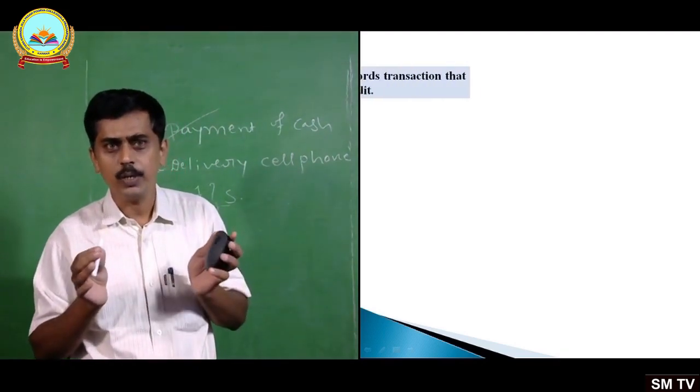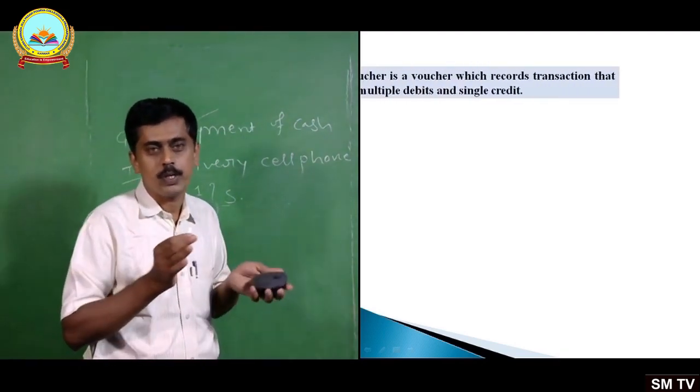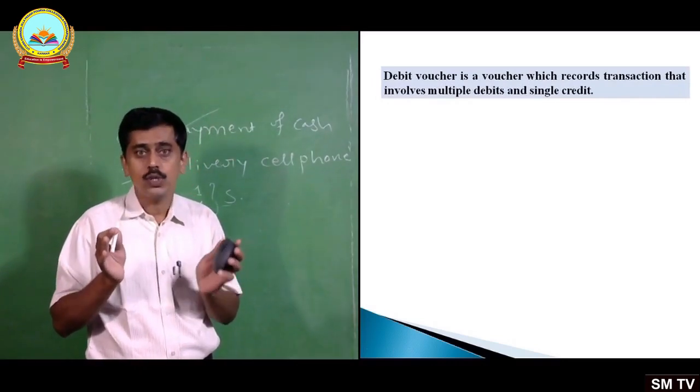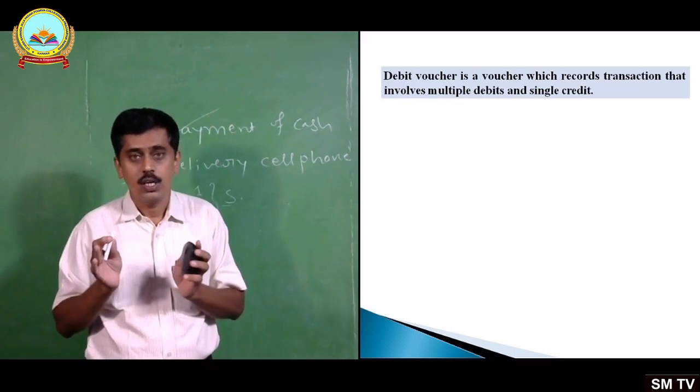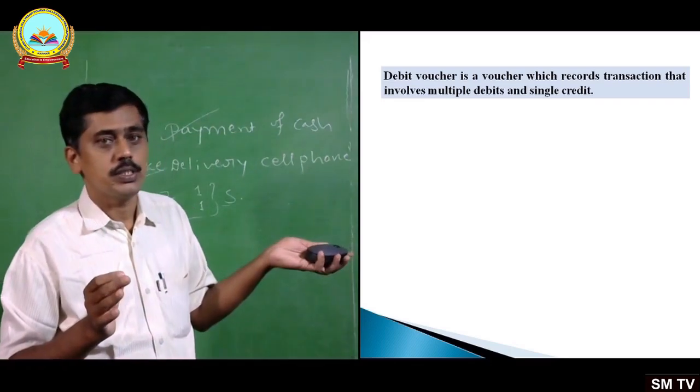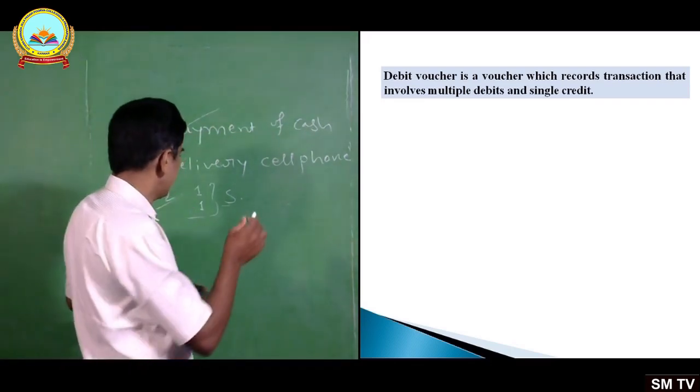And what is this debit voucher actually? For knowledge purpose, we should know all these things. Debit voucher is a voucher which records a transaction that involves multiple debits and a single credit.